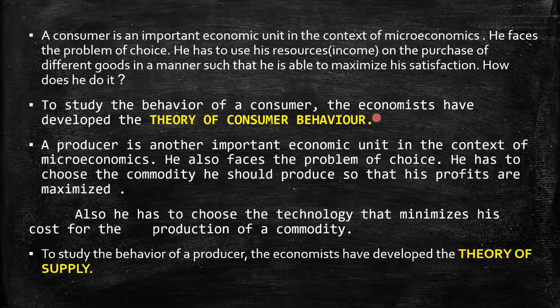Also, he has to choose the technology that minimizes the cost for the production of a commodity. Now, what do you understand by this? See, technology is always helpful, whether it be in a household or in a firm or industry. Technology not only speeds up the production process, it also saves money. So he has to carefully choose such a technology which is easily manageable by him, which also has an upgradation so that it doesn't involve much more costs. To study the behavior of a producer, the economists also have developed the theory of supply.